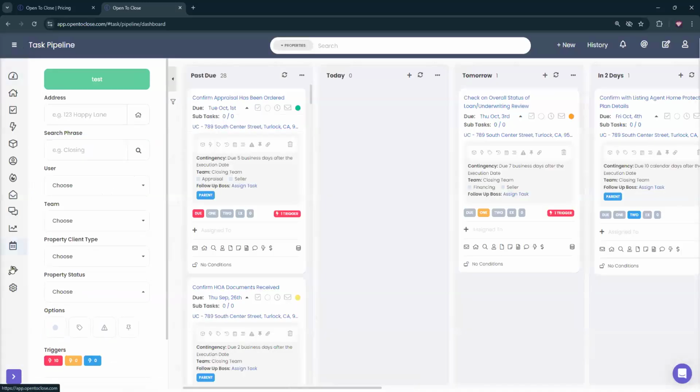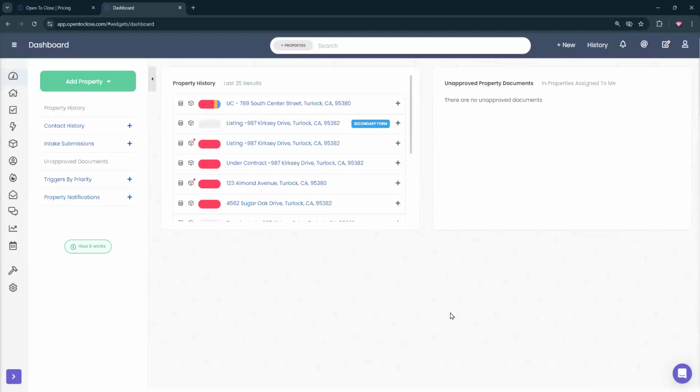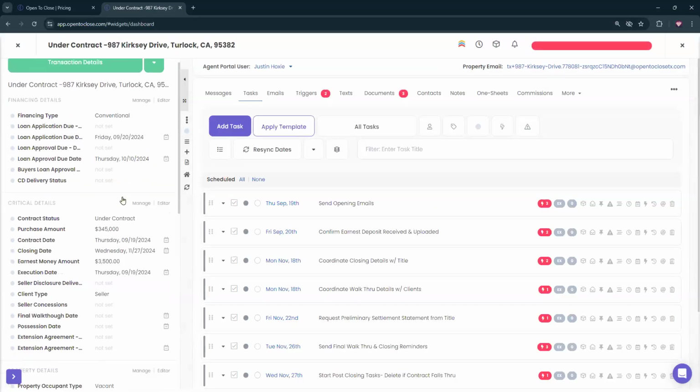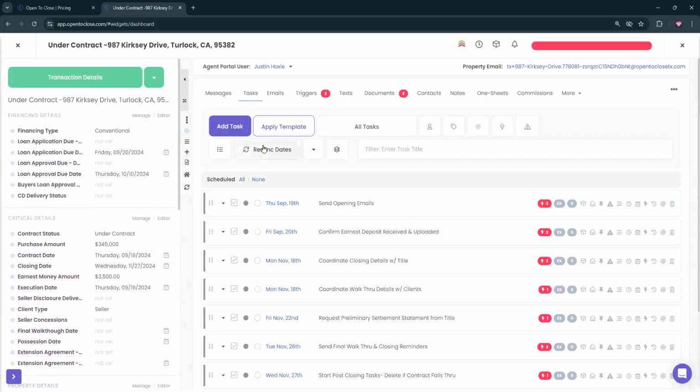Color coordination is something that I see a lot of users who are on the Pro plan that are not utilizing it, even though I definitely suggest you should. I think that going in and having that as a really quick way to see different information highlighted on your transaction is super helpful. Because if you start to really get down to associating your colors to certain things, it's easier for you to figure out what's going on with that transaction.